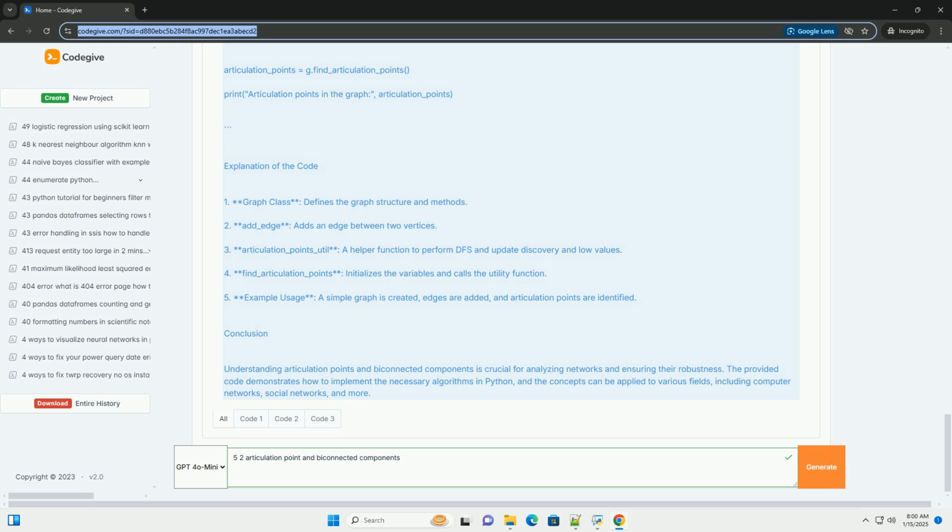Conclusion. Understanding articulation points and biconnected components is crucial for analyzing networks and ensuring their robustness. The provided code demonstrates how to implement the necessary algorithms in Python, and the concepts can be applied to various fields, including computer networks, social networks, and more.